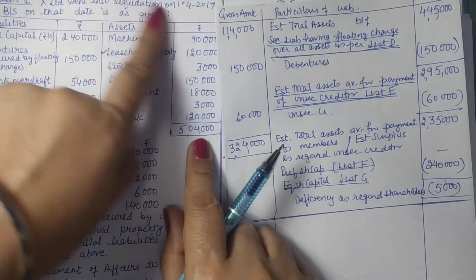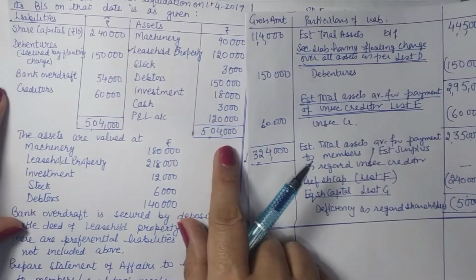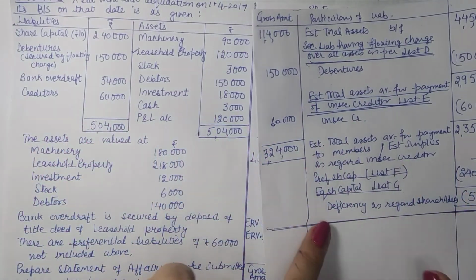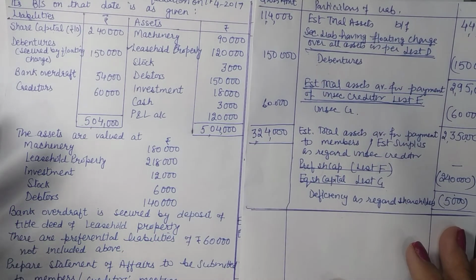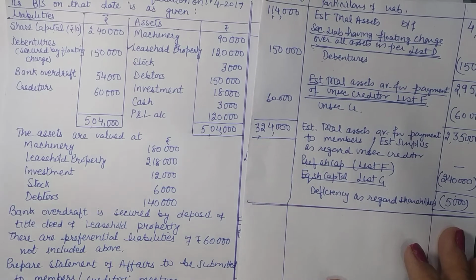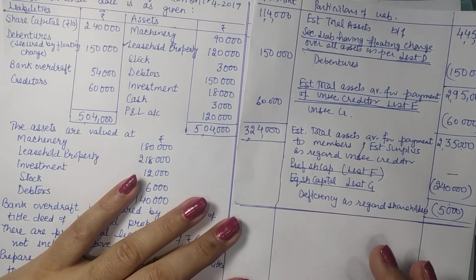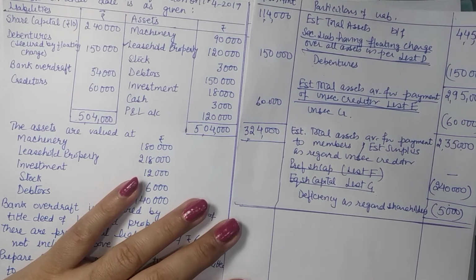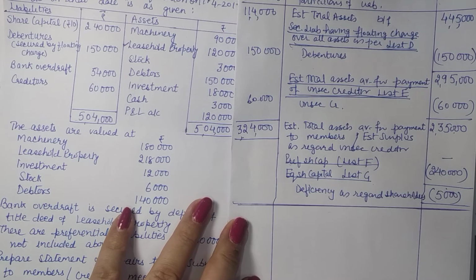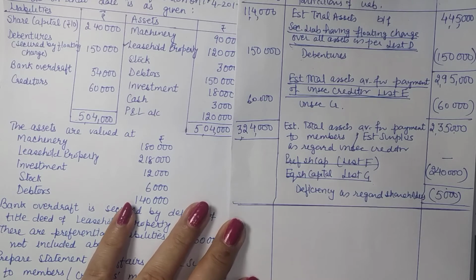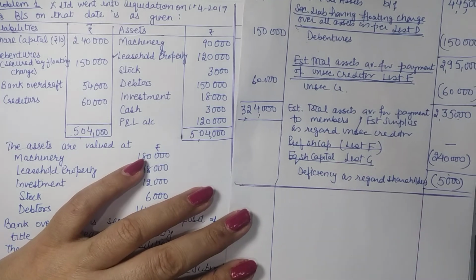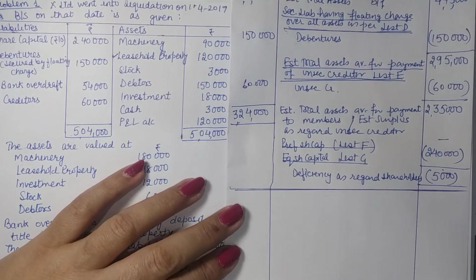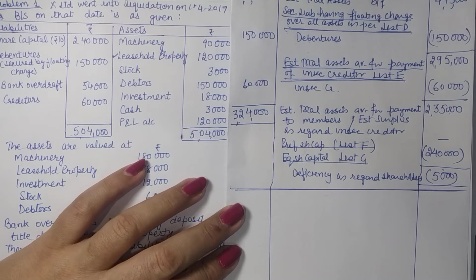This is their deficiency as per the question, as per the available information. But when we close down this statement, the deficiency that they are to bear is only 5,000. The amount could have increased also, the amount could have reduced. But it has to be explained. So for that matter, a list H is prepared. So list H is nothing but the explanation of the deficiency, right? So in list H, we are basically preparing deficiency account in statement form. Okay, so we are to make the deficiency account in list H.